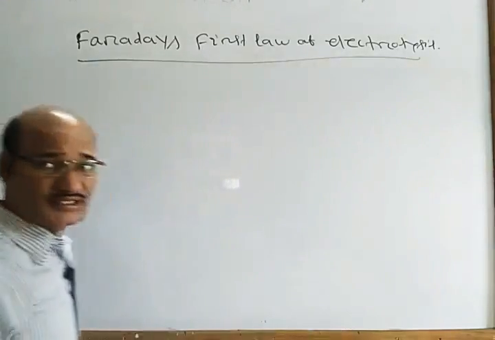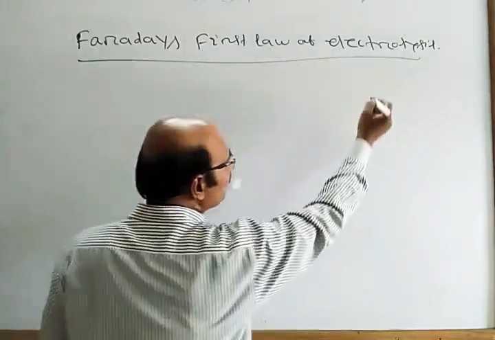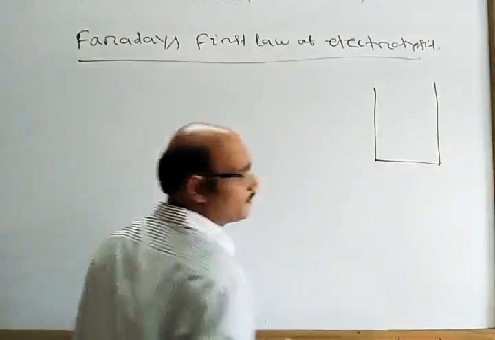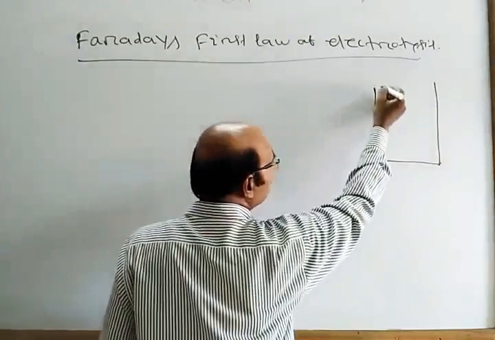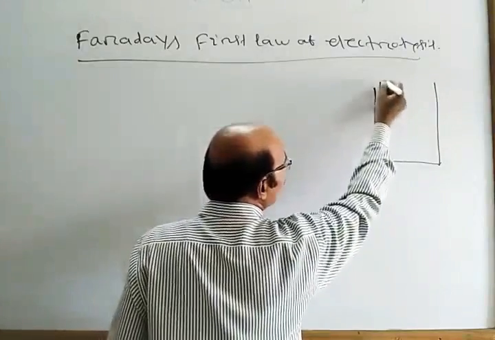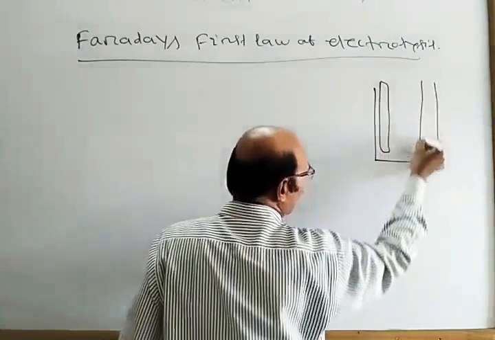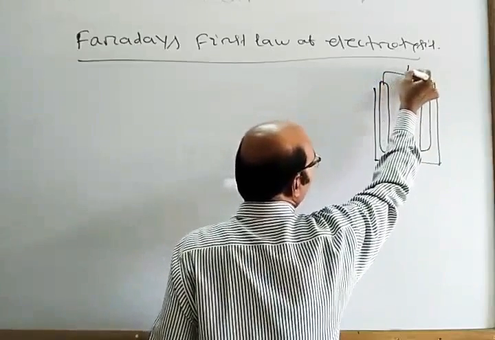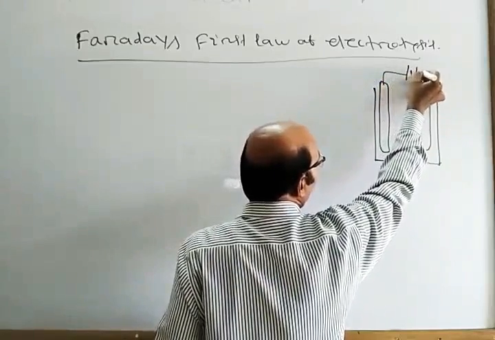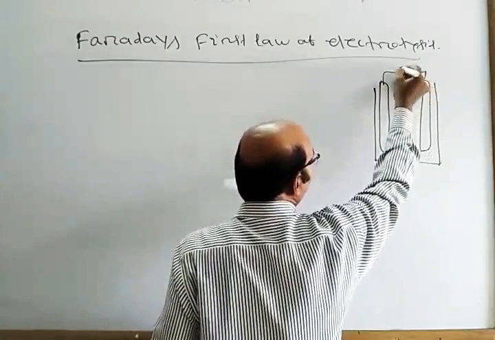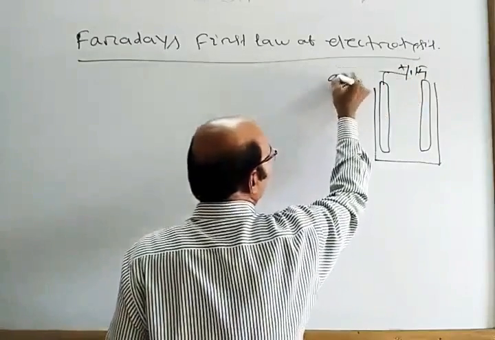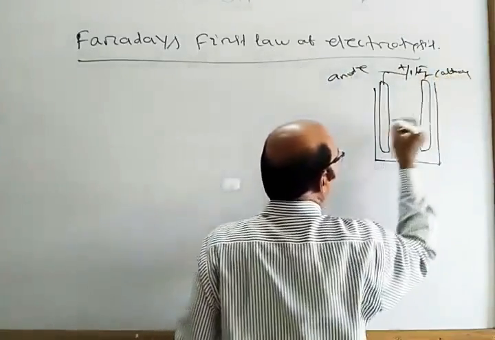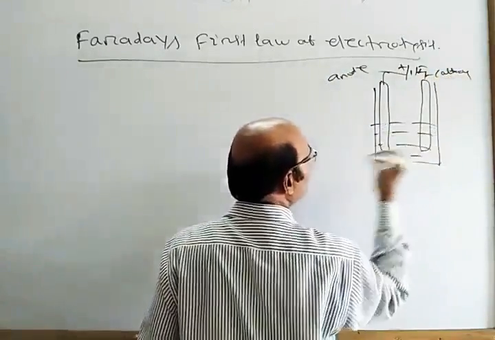As already discussed, whenever we have an electrolytic cell, we have the electrodes, cathode and anode, connected to a source of battery. This is your anode, cathode, and we have the electrolyte here.